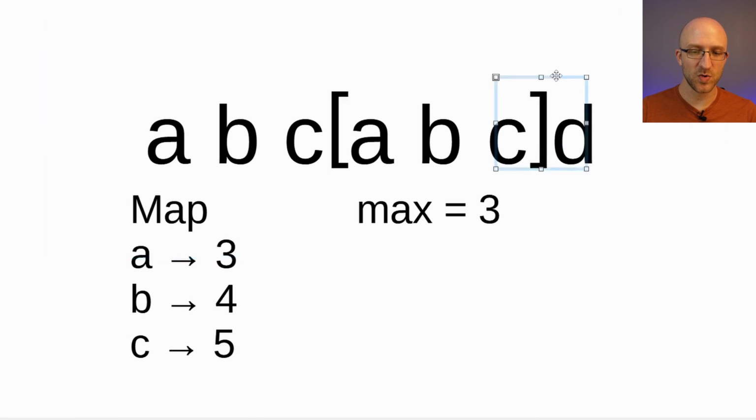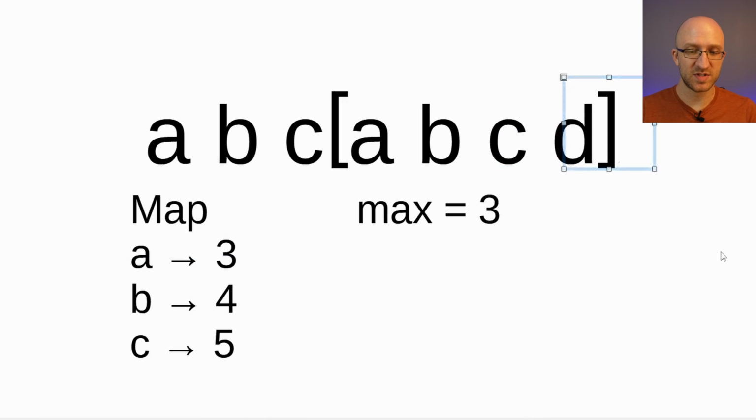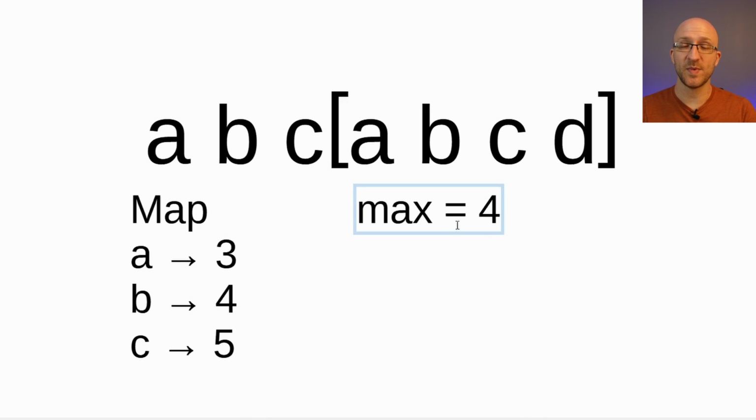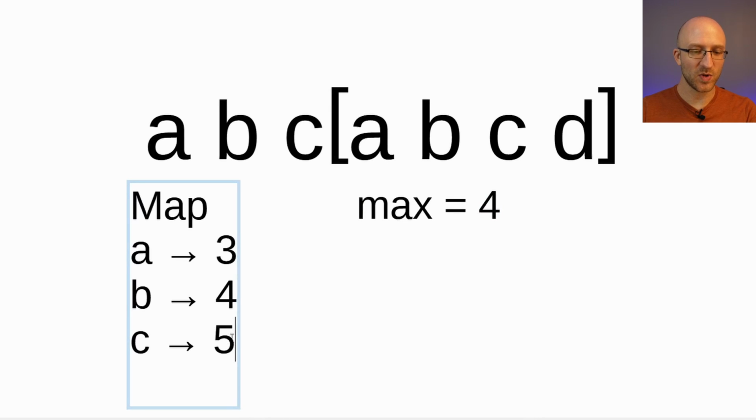And then we'll iterate through our loop again for our right pointer to point to the letter D. Does D exist anywhere in our map? No, it does not. So we know that the current substring that's contained within our left and right pointers does not have any repeating characters. And it has a length of 4, which is bigger than our current max. So we can update our max to be 4. And it will go ahead and add that D to its map also.